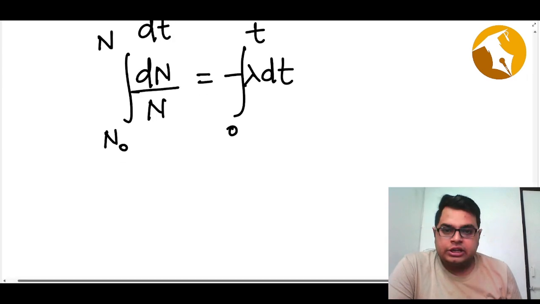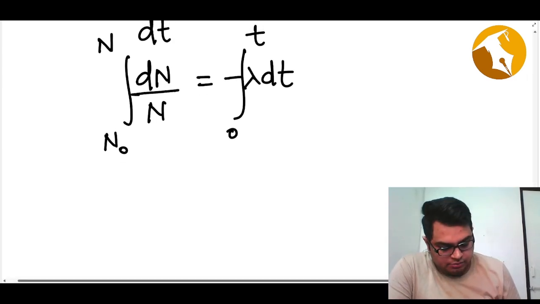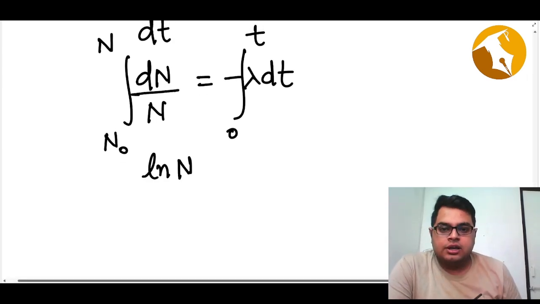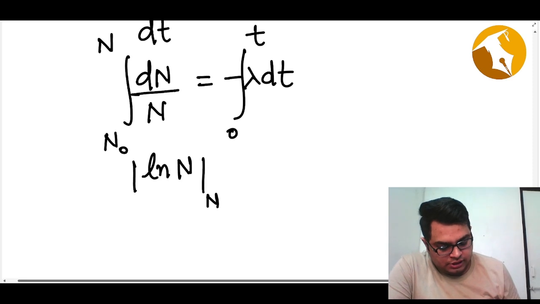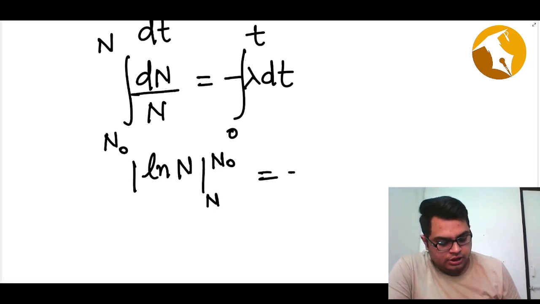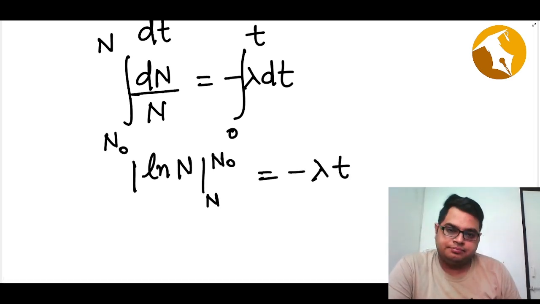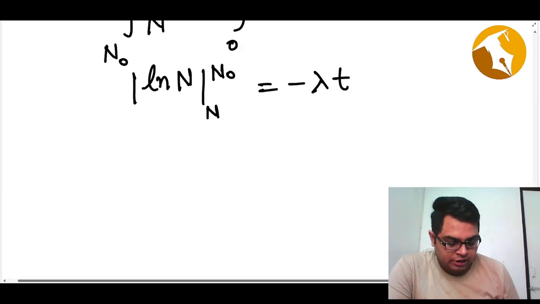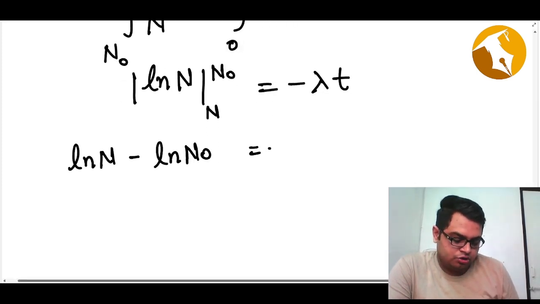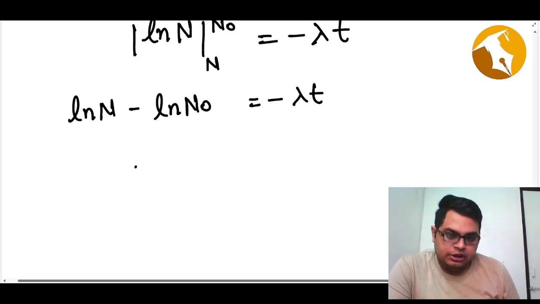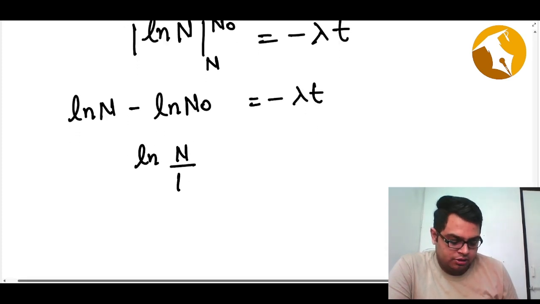Now you know that the integration of dN by N is nothing but ln N, with limits N naught to N, and on the other side you get minus lambda t. If you put the limits, you get ln N minus ln N naught equals minus lambda t, which you can write as ln N by N naught equals minus lambda t.